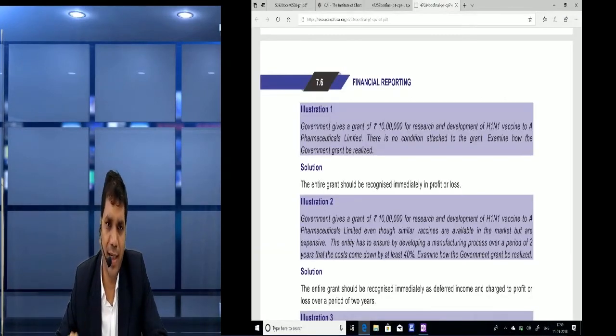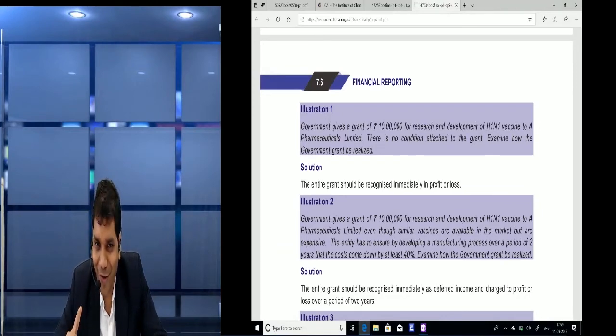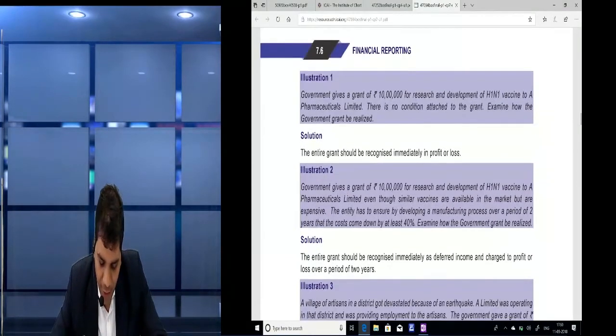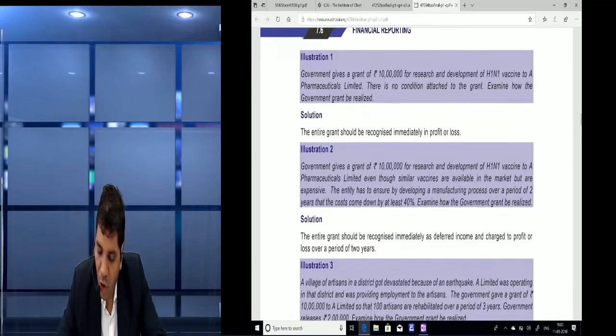For this answer we will directly take it, but you have to write. Government gives a grant of 10 lakh for research and development of H1N2 vaccine to a pharmaceutical limited, even though similar vaccines are available in the market but are expensive. The entity has to ensure by developing a manufacturing process over a period of 2 years that the cost comes down by at least 40%. Examine how the government grant is recognized. Tell me, friends.